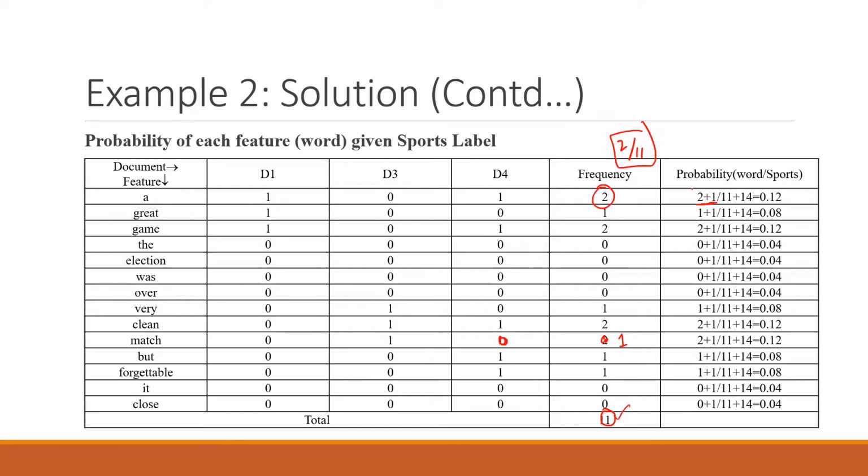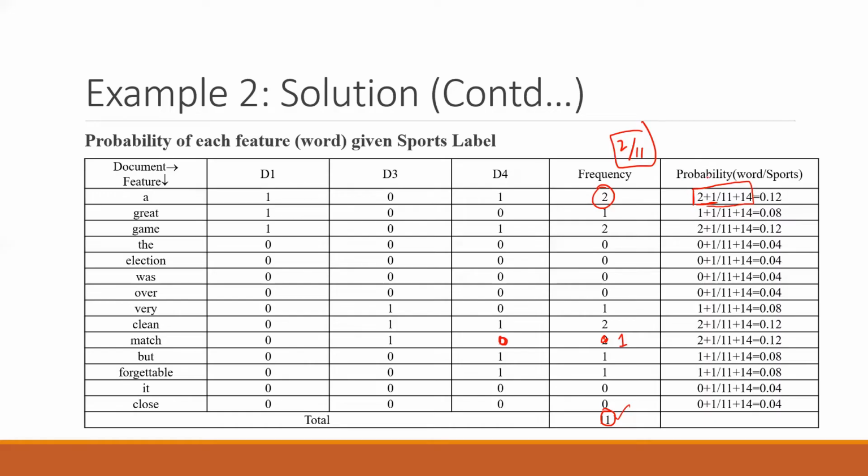Why are we using this 2 plus 1 and then 11 plus 14 in the denominator instead of 2 by 11? Couldn't hear you. Quickly. Can you please repeat? Or maybe write it in the chat box. Quick response will be appreciated.